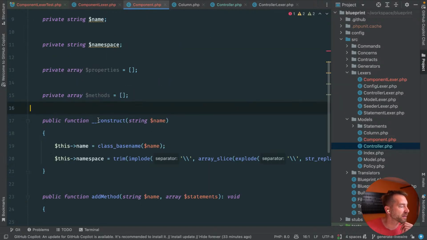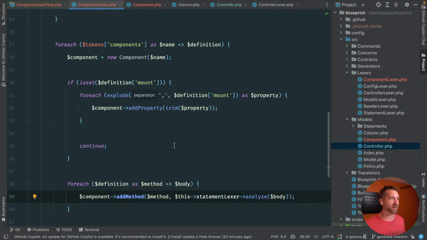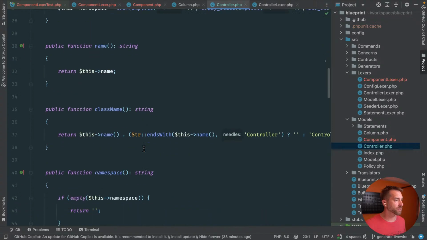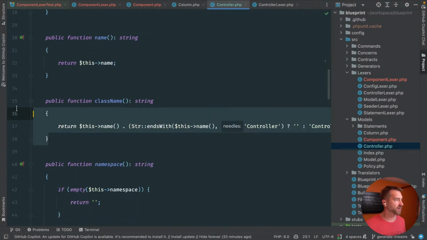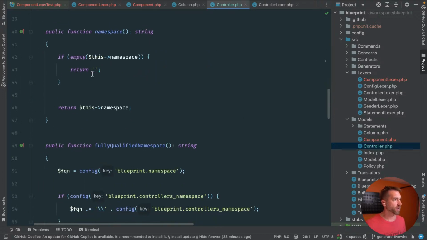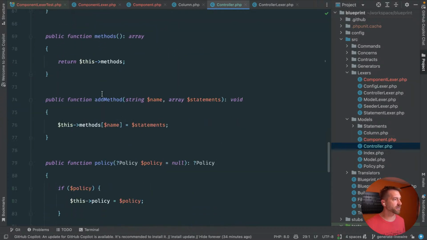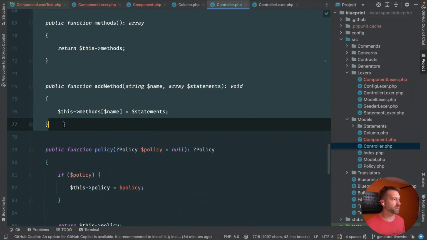Okay, cool. So we make a constructor. We set the name, of course. We set the namespace from that. No problem. Okay, so we infer the namespace from the name that we passed in. Totally great. I don't think there's anything else to do with that. It looks like we have these helpers, so let's go ahead and pull those off, I think. So we're gonna want the same thing here, fully qualified namespace. We're gonna want all of this stuff, adding methods. Let's build this up our way, name and string.